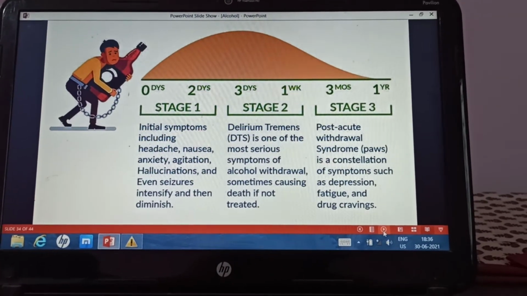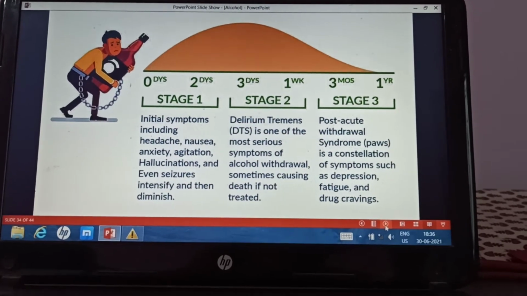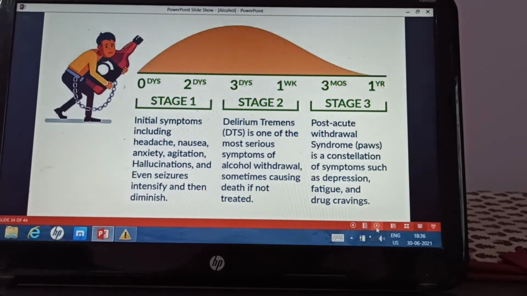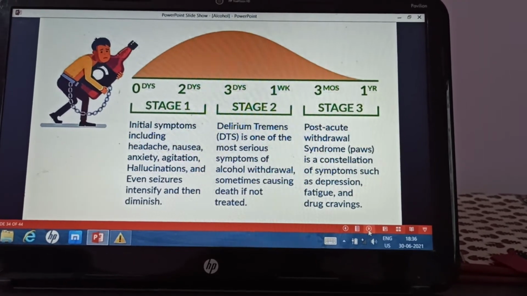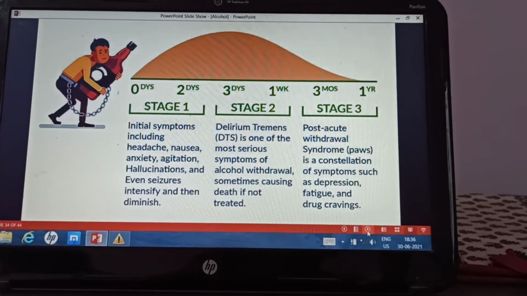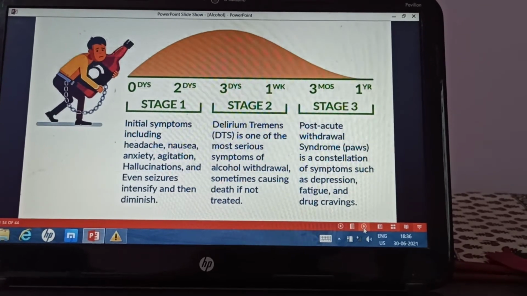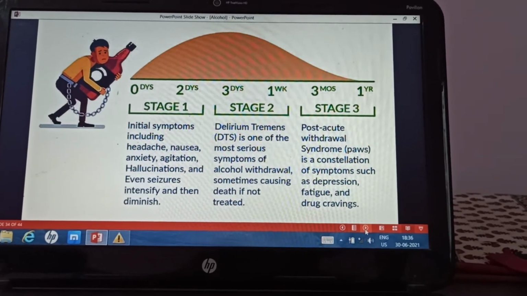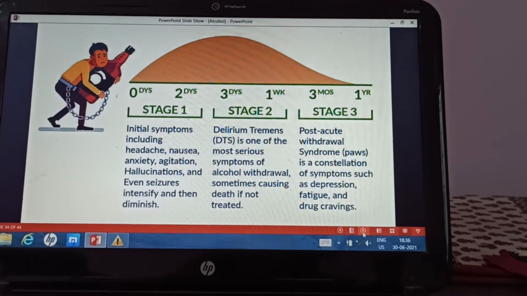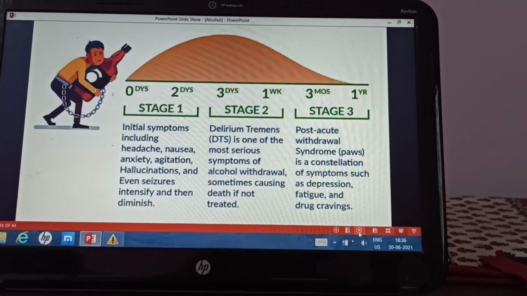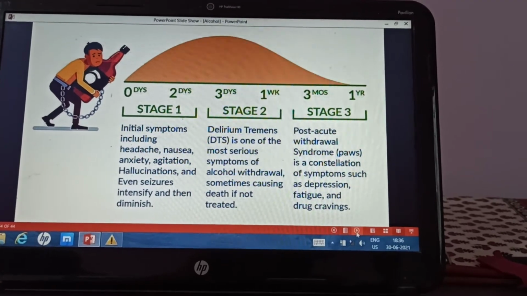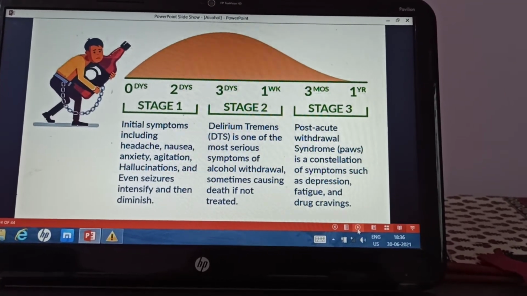So these are the withdrawal symptoms. In stage 1, 0 to 2 days, you can see initial symptoms: headache, nausea, anxiety, agitation, hallucinations and even seizures can occur. Stage 2, delirium tremens, which is the most serious symptom of alcohol withdrawal, sometimes causing death if not treated. Then this stage 1 occurs between 0 to 2 days.